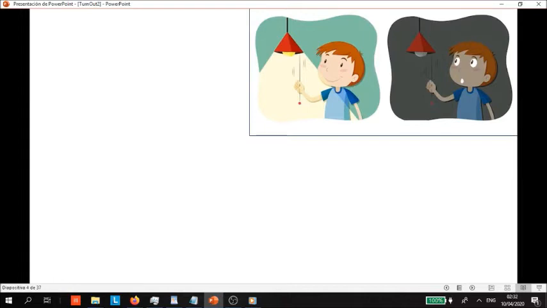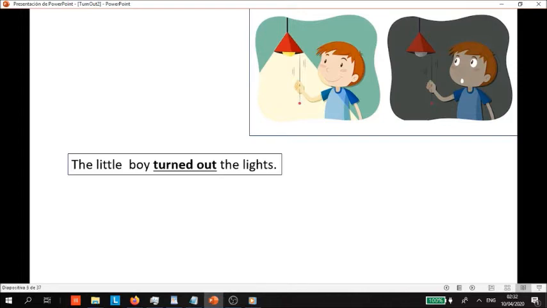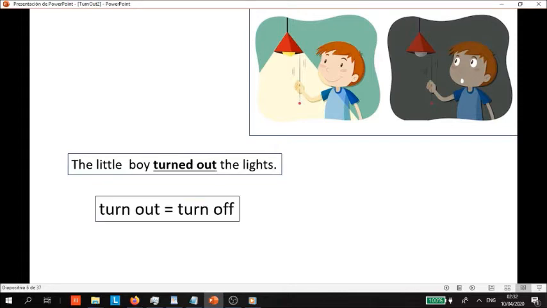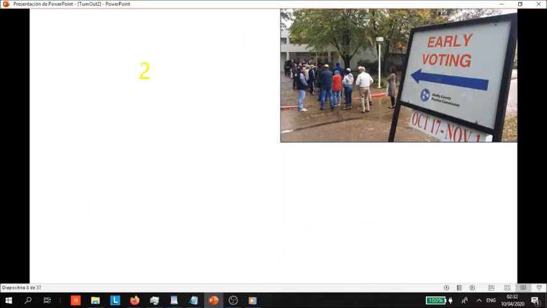What sentence could we make? For example, the little boy turned out the lights. In this case, turn out means to turn off, right? But it's usually only used for lights or fires. Like the firefighters had to turn out a big fire in the forest or in a building. So you only use turn out as turn off for lights or fires. That's the first one.